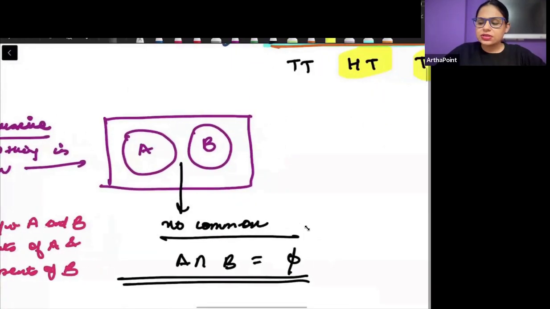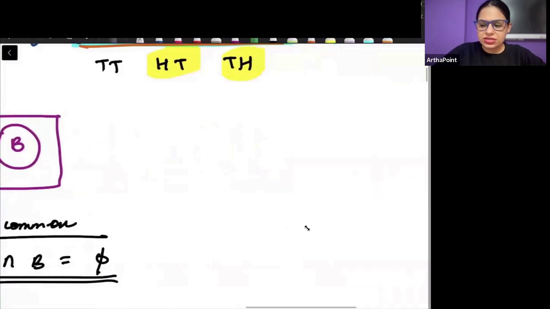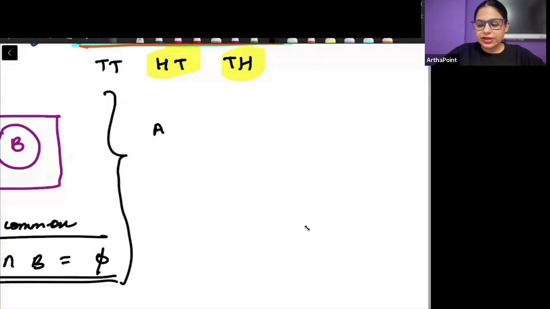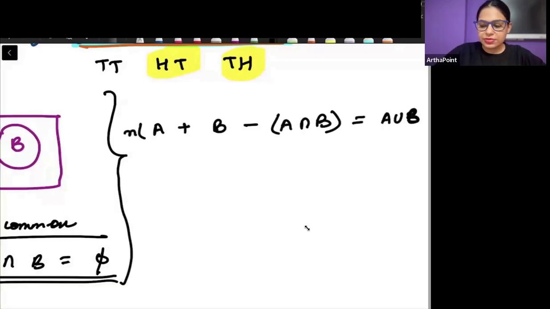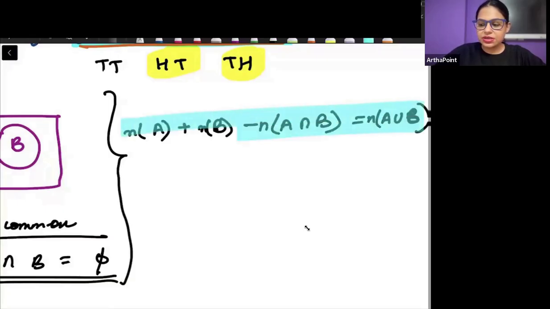So there are certain formulas to get A union B. You should be aware that A plus B minus A intersection B is A union B. The number of elements in A plus B minus A intersection B is A union B. This is the relation between A, B, A union B and A intersection B. Okay.